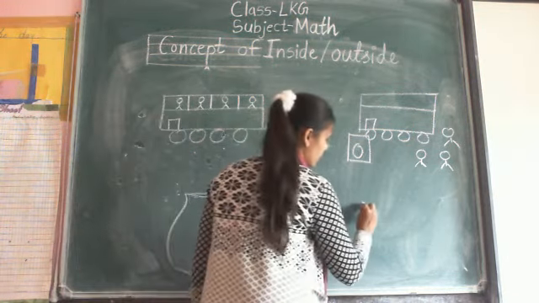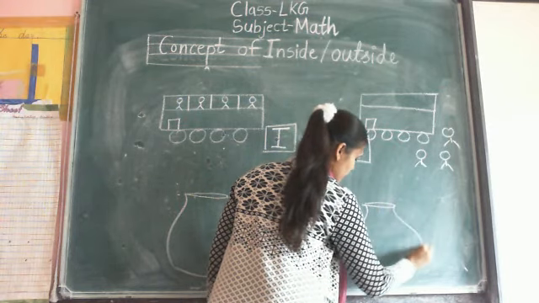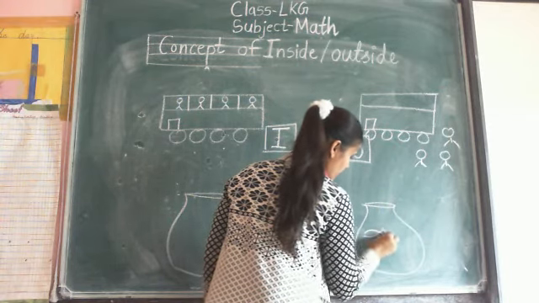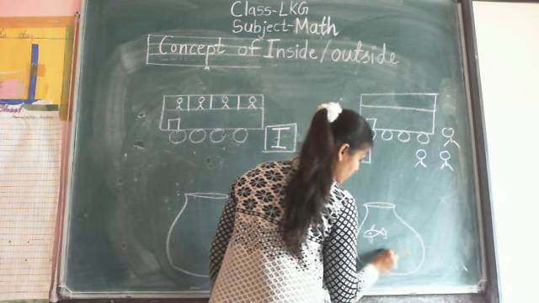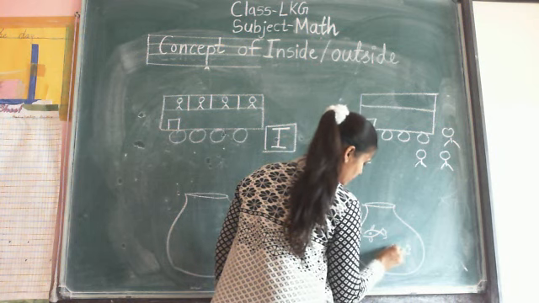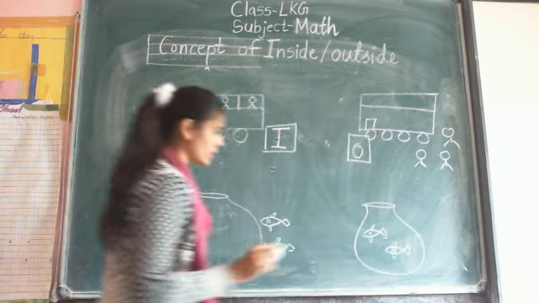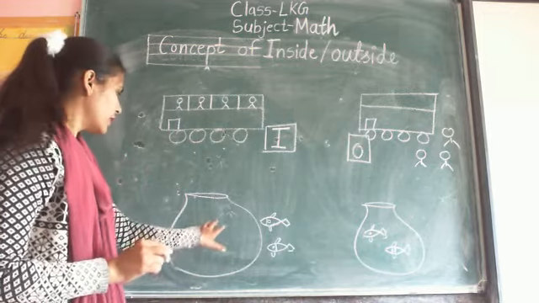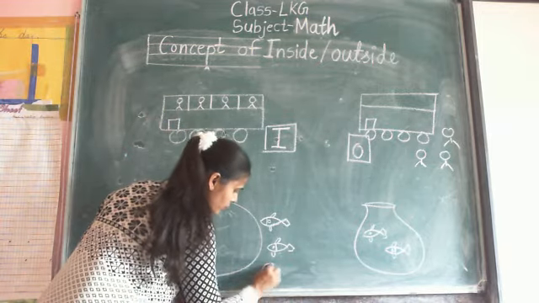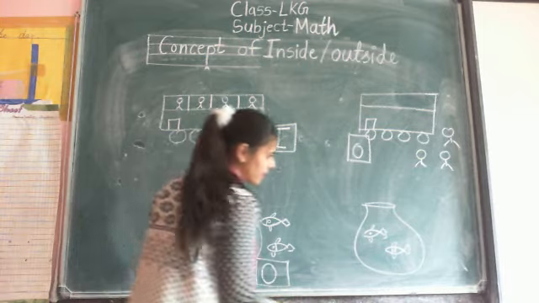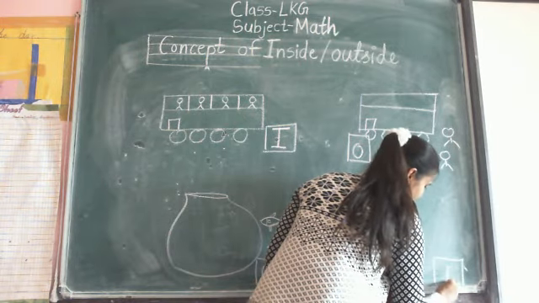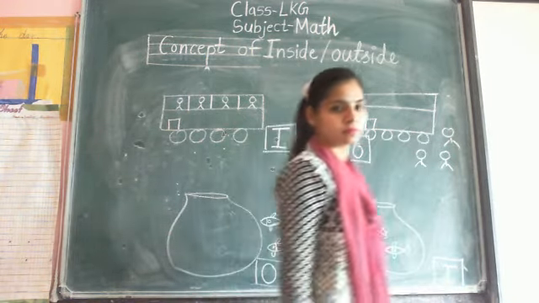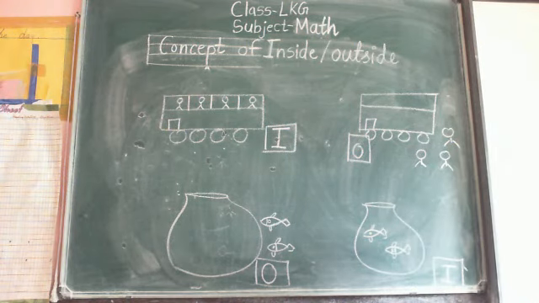In this side is a water bowl and fish are inside the water bowl. Now what is the inside and what is the outside? Here outside the bowl, so O for outside and here inside the bowl, so I for inside. Note down all the two examples of inside and outside.